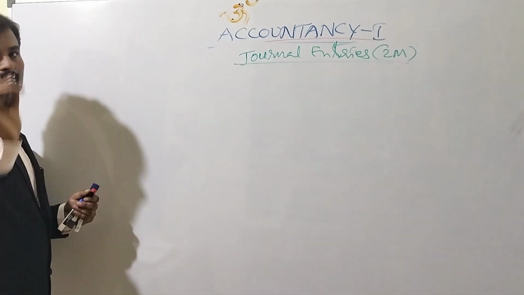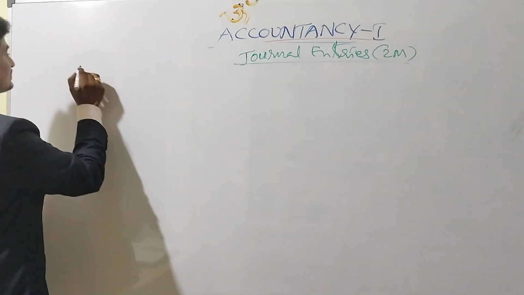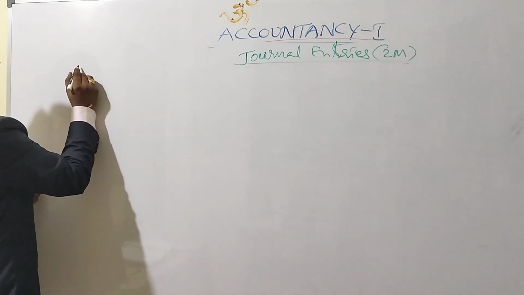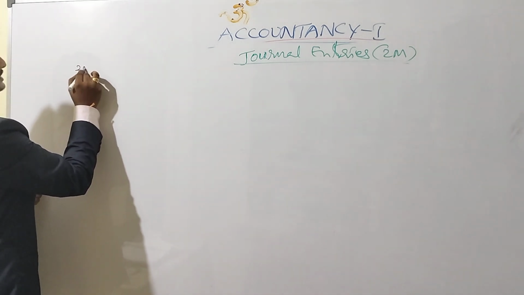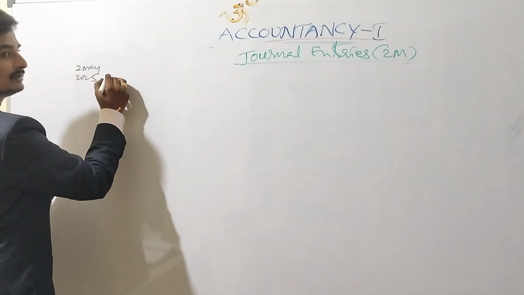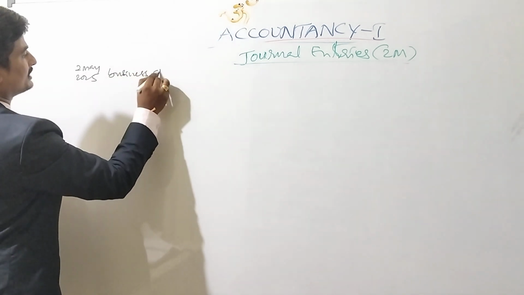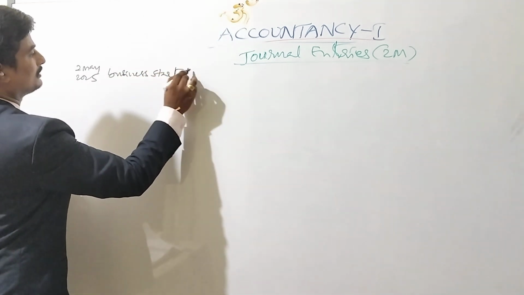I will give you an exercise problem on journal entries. It comes for 2 marks. Generalize the following transactions. 2nd May 2025, business started with